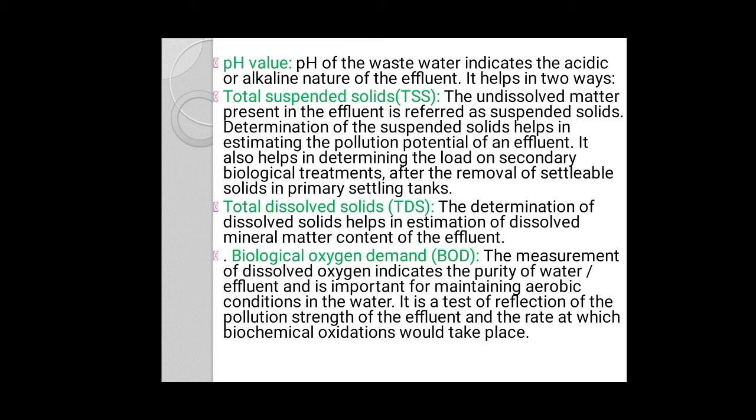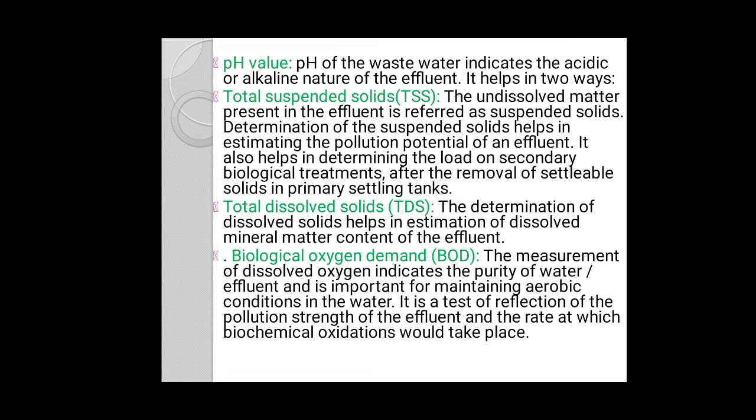There are also theoretical oxygen demand, THOD, biological or biochemical oxygen demand, BOD, chemical oxygen demand, COD, then sulfide, sulfate, H2S gas, nitrogen content, pH, total organic carbon, chlorine content. These are all included in chemical characteristics.